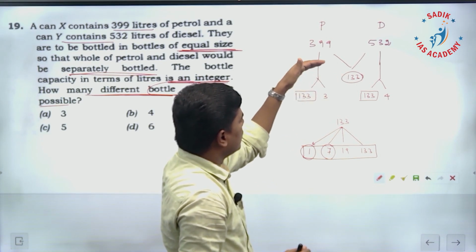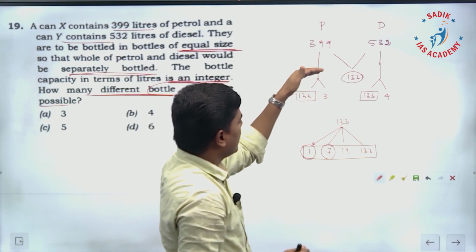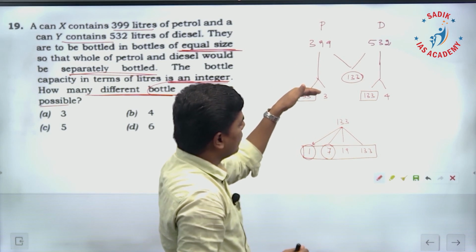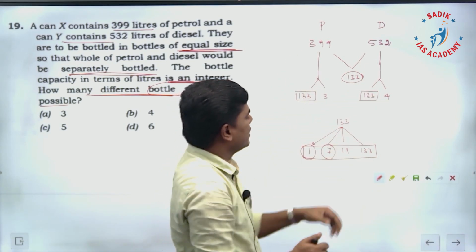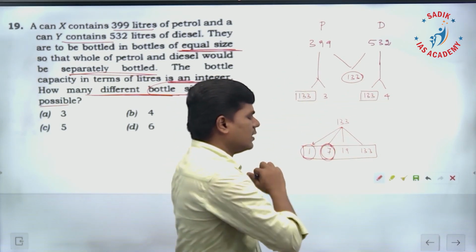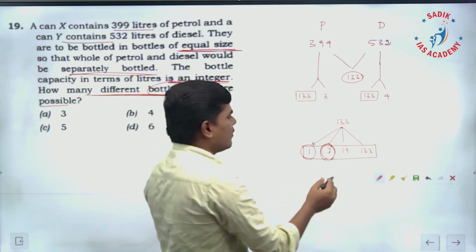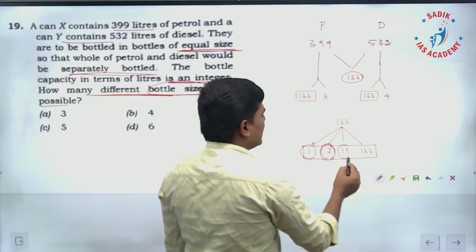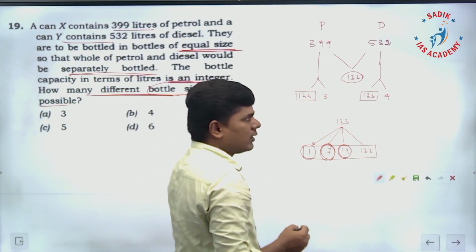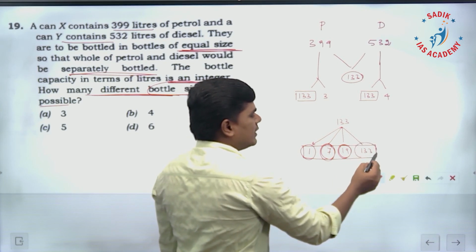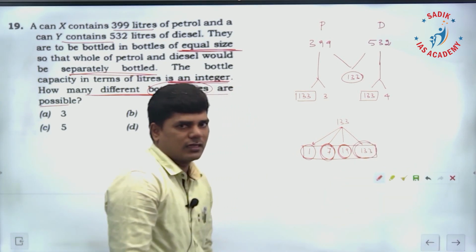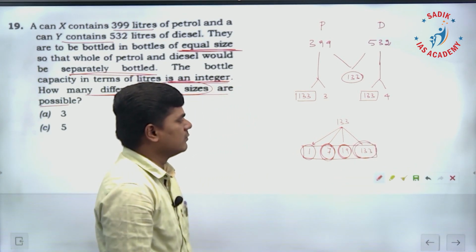So you can separately bottle petrol and diesel if the capacity of the bottle is 7 liters. Similarly, you can have 19 liters capacity bottle, and you can have 133 liter capacity bottles.